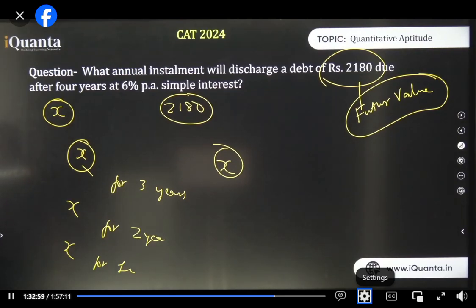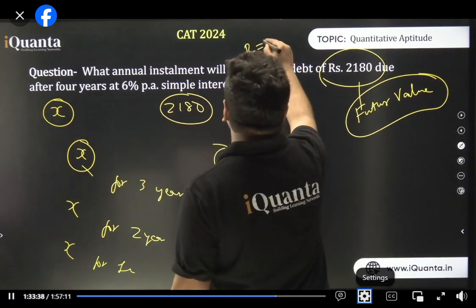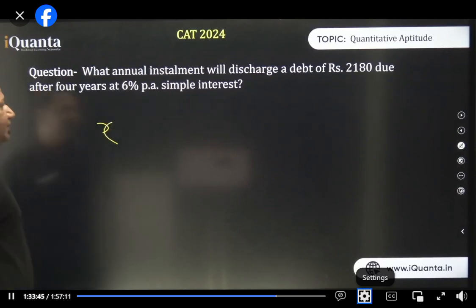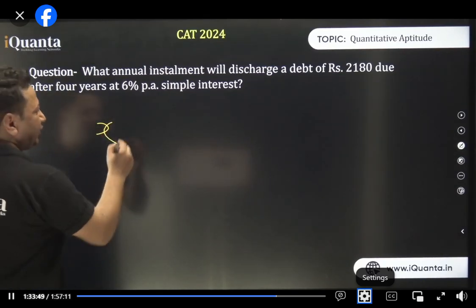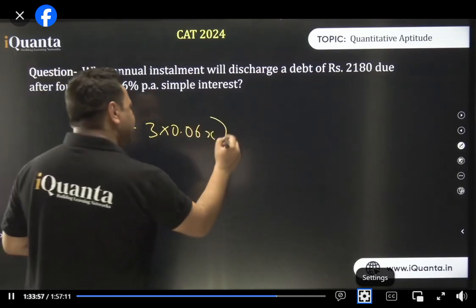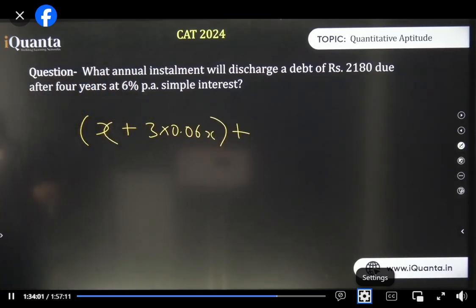Tushar, the question is the example itself. 2180 is the final dues. Exactly. The rate of interest is 0.06, and now we will calculate it for the entire thing. So installment is x. When we paid x at the end of the first year, we gave them x, and we also gave them 3 times 0.06x. That is for the first year. I'll put it inside the bracket. Is that clear?